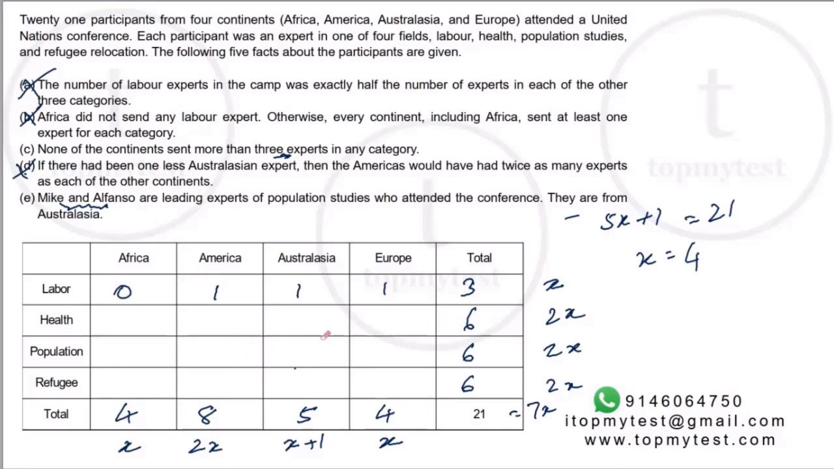Population studies, Australasia has to be exactly 2, because if I make it 3, one of the others will be 0, which is not possible. So the other 2 will be 1 each. Also, Europe total is 4. So this has to be 1, 1, and 1. That's the only way to get 4.